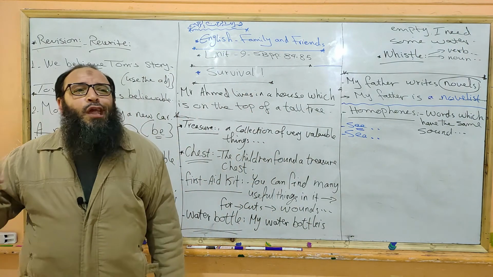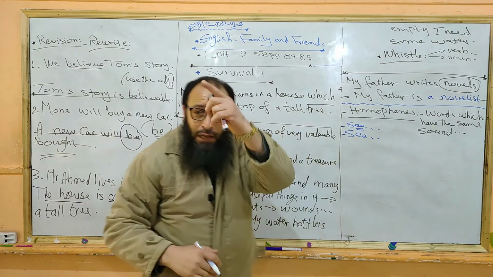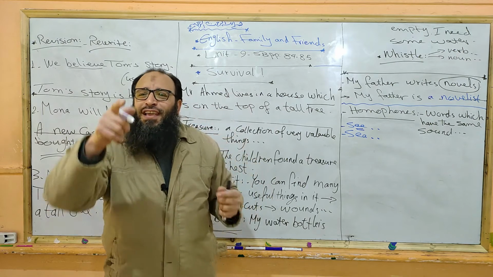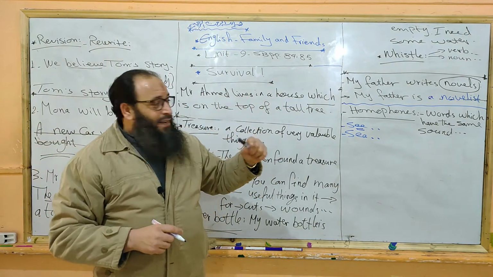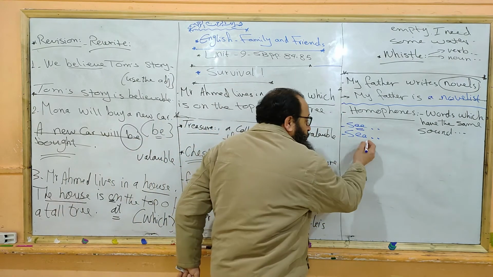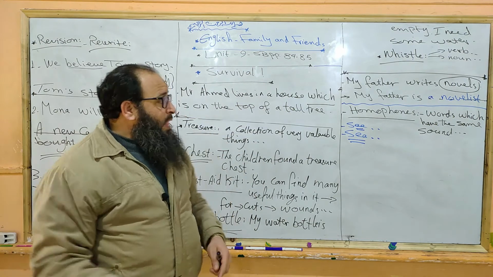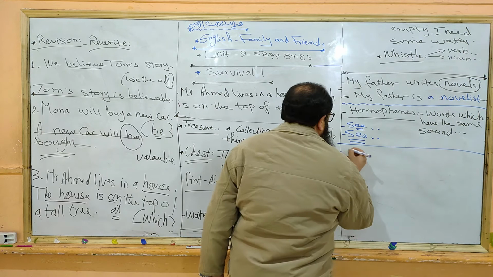Yes, people can go fishing in the sea. People can go swimming in the sea. But see with your eyes. I can see you. I can see my friends. But people can swim in the sea. We can go swimming in the sea. A big difference between see and sea.